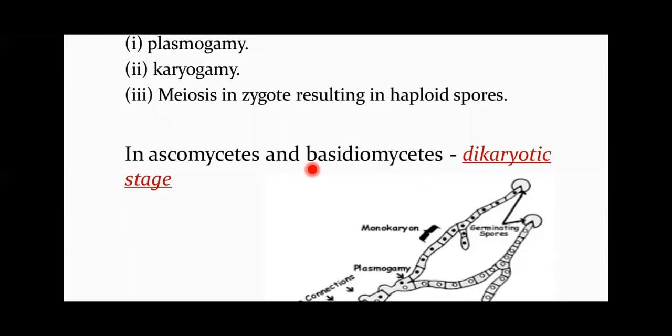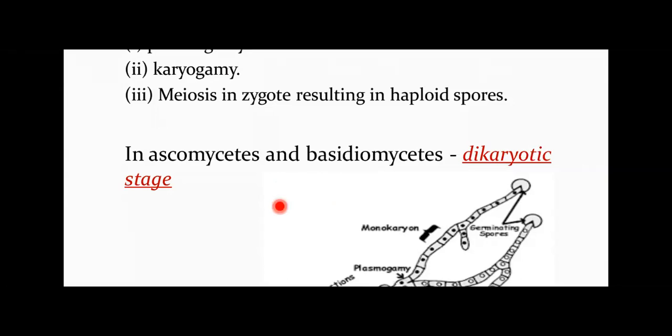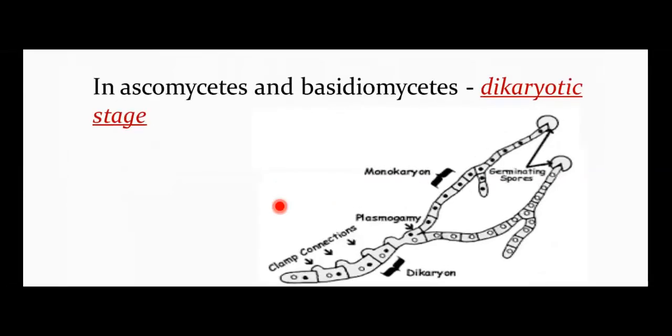That means after plasmogamy, karyogamy does not occur, or karyogamy is delayed. In other words, immediately karyogamy does not occur, it is delayed. So that results in the formation of the N plus N stage, that is called dikaryon. The phase is called dikaryophase. Later the nuclei will fuse and the cells will become diploid. Okay, and this is a feature of Ascomycetes and Basidiomycetes.